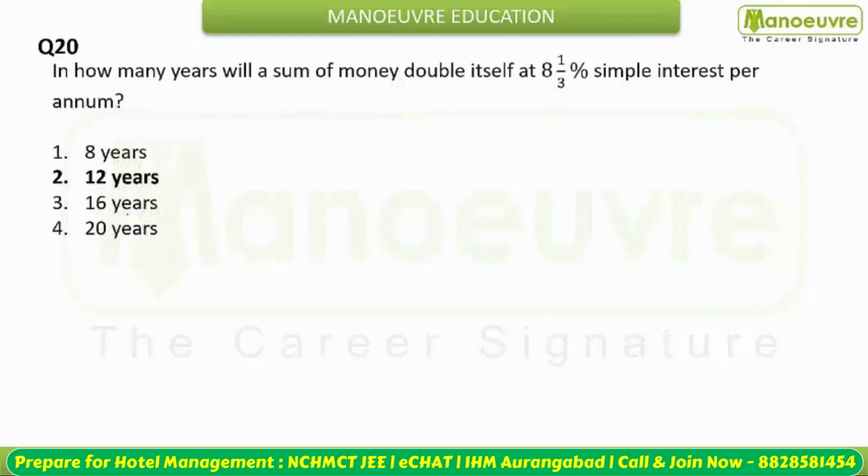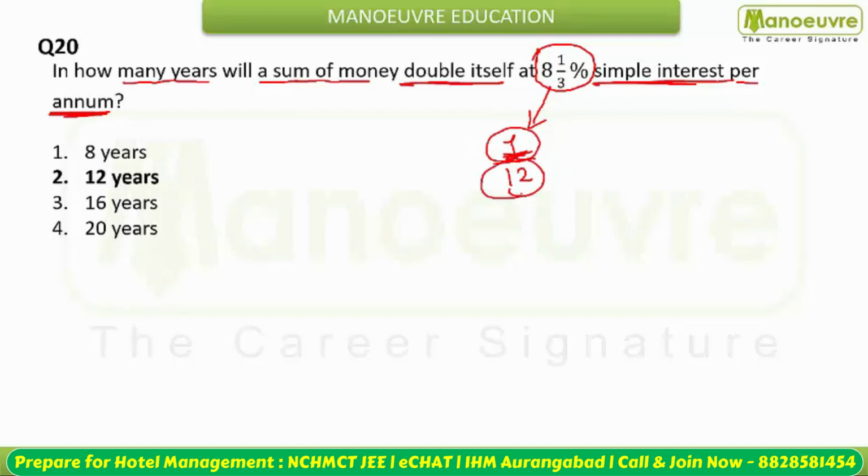Now this is question from simple interest. You are given in how many years will a sum of money double itself at 8 1/3% simple interest per annum. So student, this can be a calculative for those who have not studied the fractions properly. If you have studied this fraction properly, this is what? Basically this is the fraction of 1/12. Okay, that means every year you will receive how much? You will receive 1 rupees for every 12 rupees.